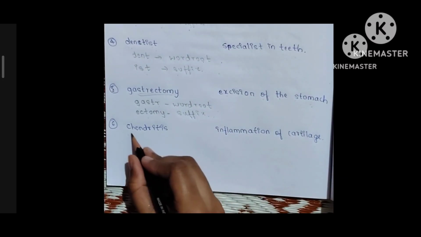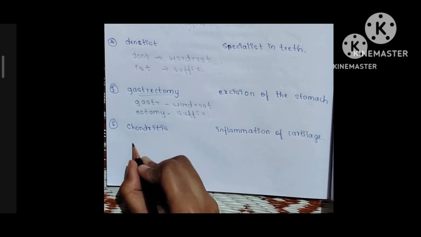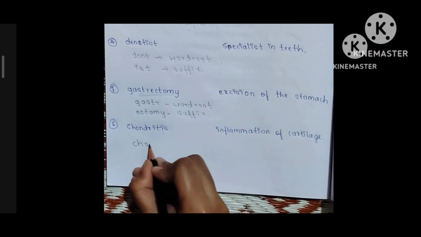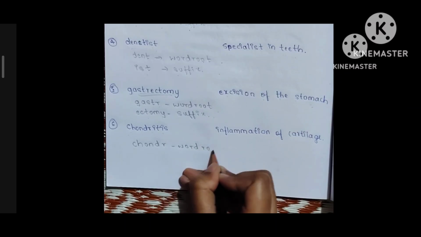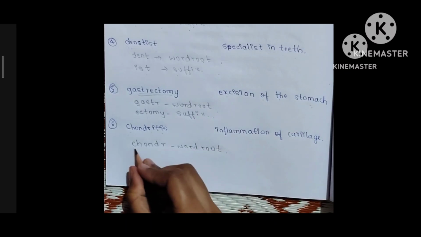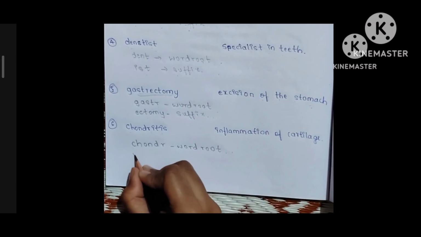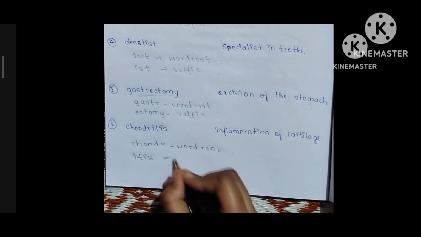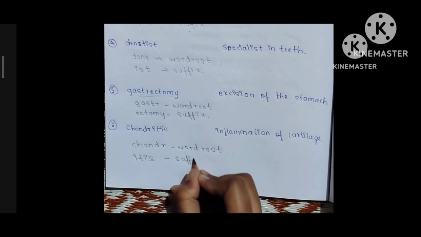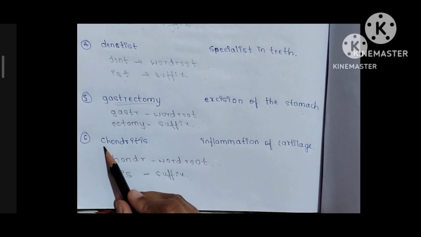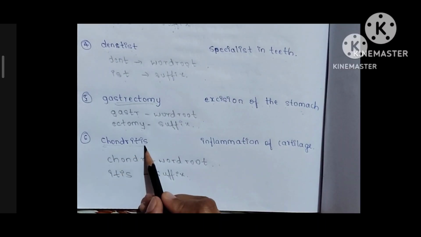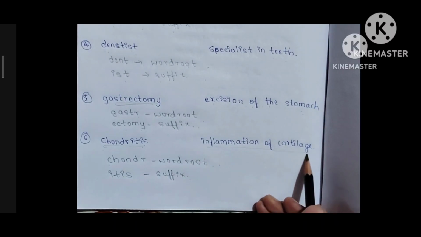Sixth question is chondritis. Here, chondr is the word root. Chondr means cartilage. Itis is the suffix. Itis means inflammation. So the meaning of the medical word chondritis is inflammation of the cartilage.